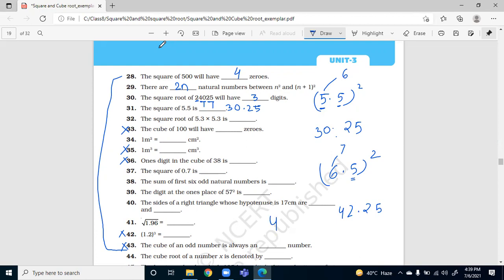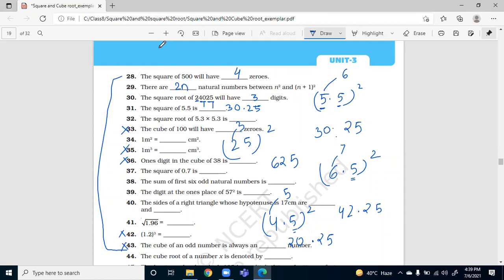Got the method? Like 4.5 square. So 5 square is 25 and consecutive number of 4 is 5, so 20.25. So you need not multiply it. This trick will work for every number which ends with 5, not only in decimal numbers, but also in whole numbers. Like if I say 25 square, 5 into 5 is 25. Consecutive number of 2 is 3. 2 into 3 is 6.